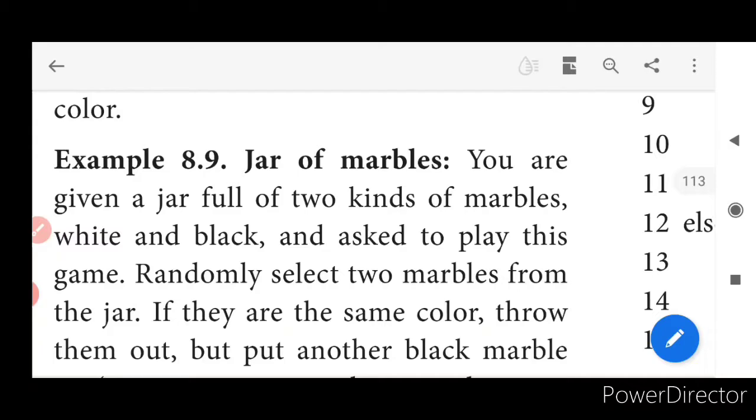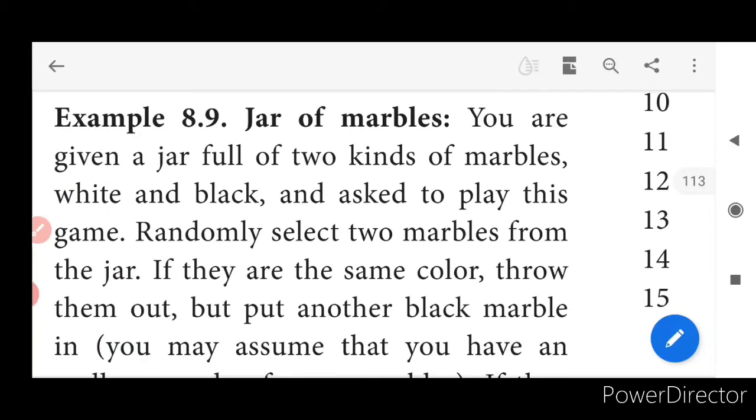Let me go through this question for you now. You are given a jar full of two kinds of marbles. So what are you being given with? A jar full of two kinds of marbles. One was black, the other one was white. And you are asked to play this game. What are we going to do now?